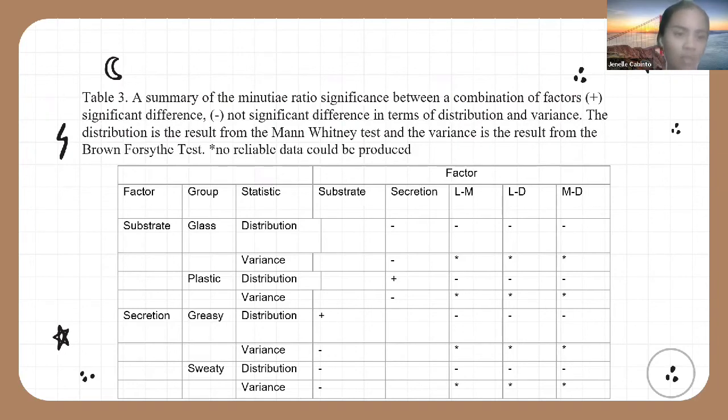For the substrate type and light conditions, tested in the same way as the secretion and light condition, there are also no significant differences detected. For the variance, no testing could be conducted because there is insufficient data that could yield a reliable result. These results in the factor combinations are similar to the results of the 2015 study. However, in the variance tests, they had enough data and they found no significant differences there as well.